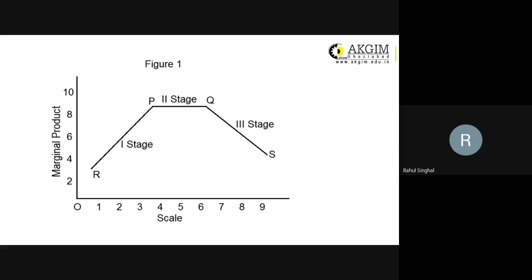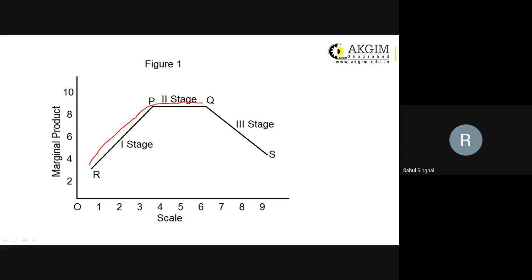Like we have a graph. We will be making changes in both labor and capital, so we will be getting output at an increasing rate. We will keep on varying our labor and capital till it is increasing. Then it will become constant. So again, we will be operating in stage 2, where it is constant.